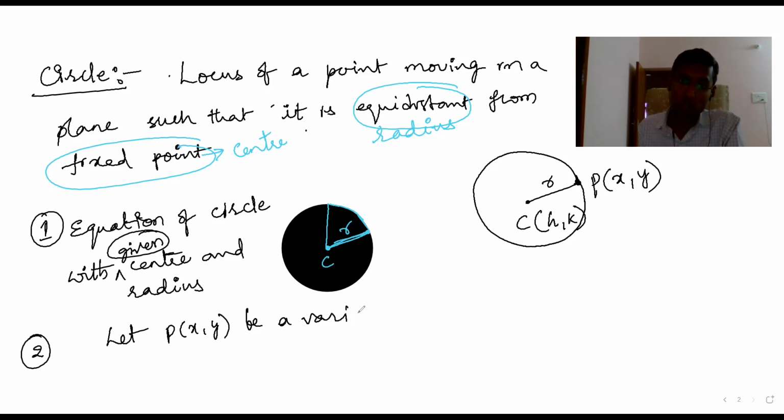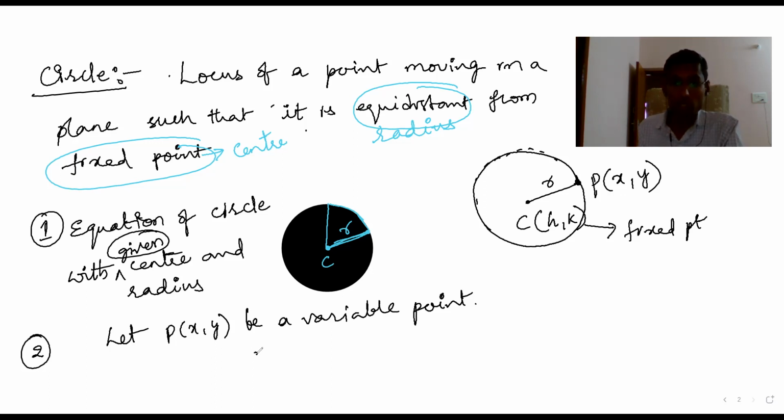Variable point means what? Like x. If we don't know anything, we take x. Now here also, because it is a point, we need to take some (x, y). This is variable. That means it will vary on the circle. It may be here, it may be here, it may be here. So C(h, k) cannot be considered a variable point. No, this is a fixed point. Yes, I understand. That's a variable point.